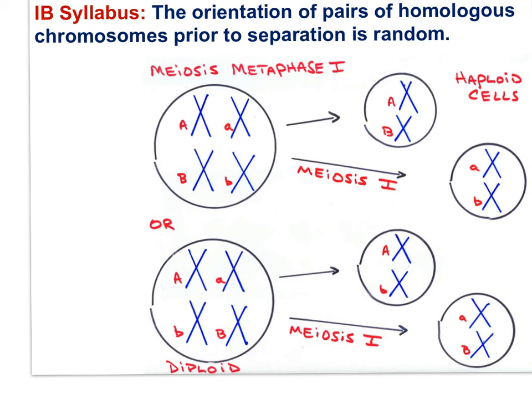Secondly, I want you to imagine 23 pairs rather than just 2 pairs. The number of possible orientations of homologous pairs is 2 to the 23rd power, just under 10 million different possible arrangements. So maybe you can start to appreciate why siblings never look exactly alike.